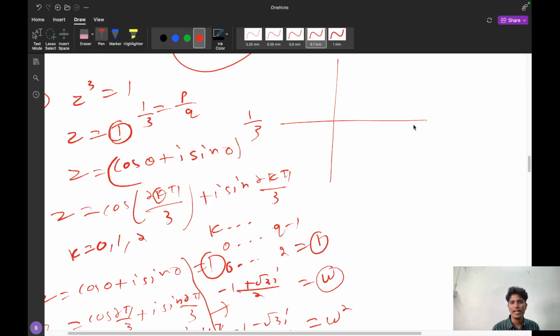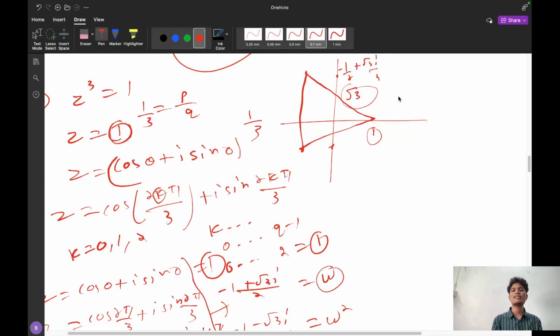Suppose this is a plane. If I plot, that is z equal to 1. Z equal to 1 is this one, and this one, these points. That is, this is z equal to 1, and minus 1 by 2 plus root 3 by 2. This value, that is minus here plus here, this value, and here same. And if I join here, this is an equilateral triangle with the side root 3. This is the result you have to remember.